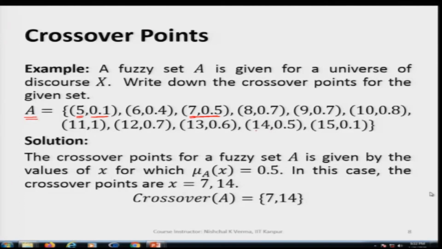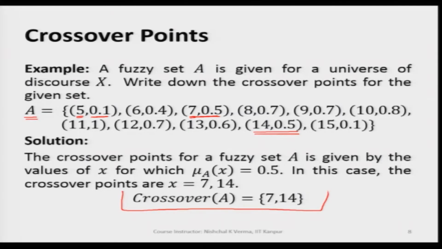We see here 14 is another point for which the membership value is 0.5. So, this way we find 7 and 14, and their corresponding membership values are 0.5. That is how we write that the crossover of a fuzzy set is a set which has 7 and 14. This way we get a crossover of a discrete fuzzy set.